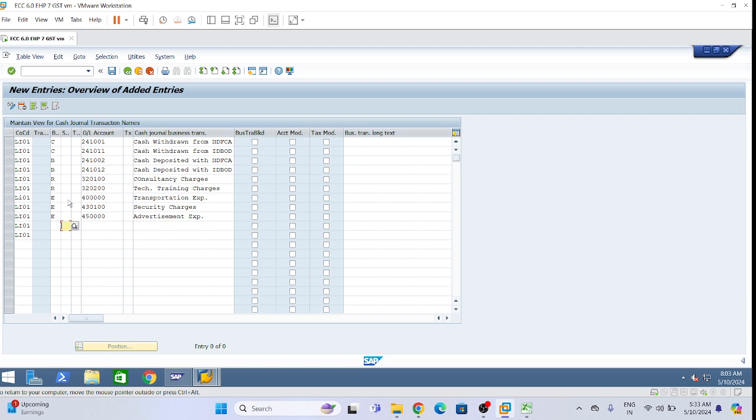Okay, here special GL indicator, not a special GL indicator. Here I will give D, here I will give K. Cash receipt from customer.